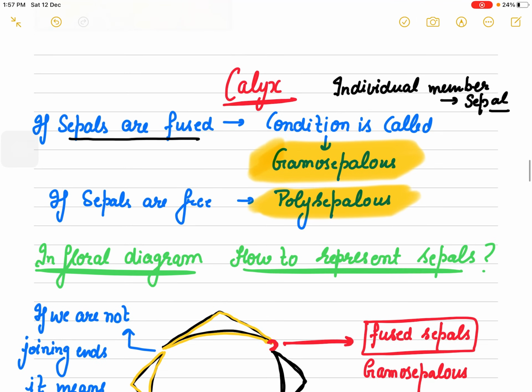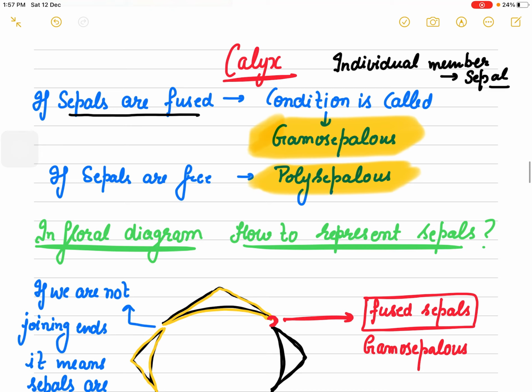Now let's come to the calyx. The individual member of the calyx is known as a sepal, and together the whole is known as the calyx.